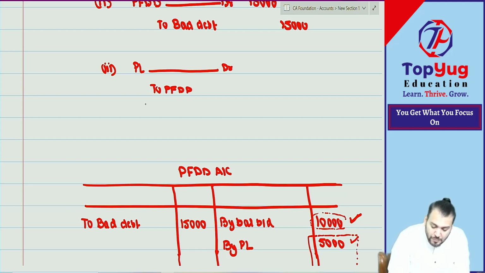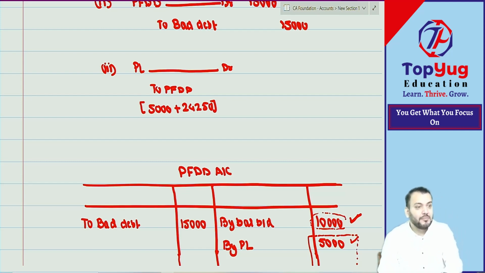So can you say this will be how much? How much deficiency and how much is required for the current year? So can you say with these two amounts you have passed this journal entry? Have you understood this or not? You'll pass it one time, PL account debit to provision for doubtful debt. But the effect remains the same.